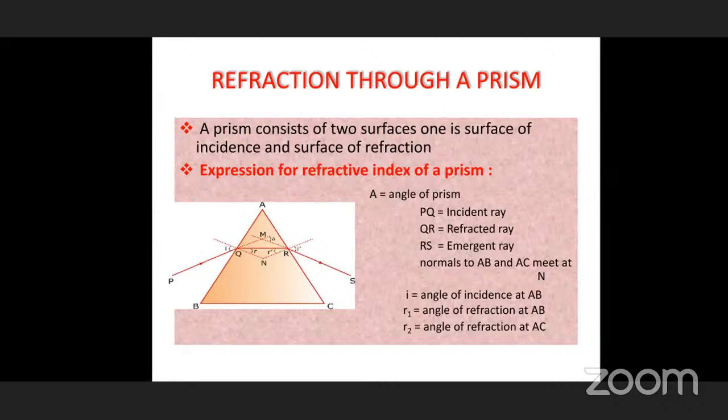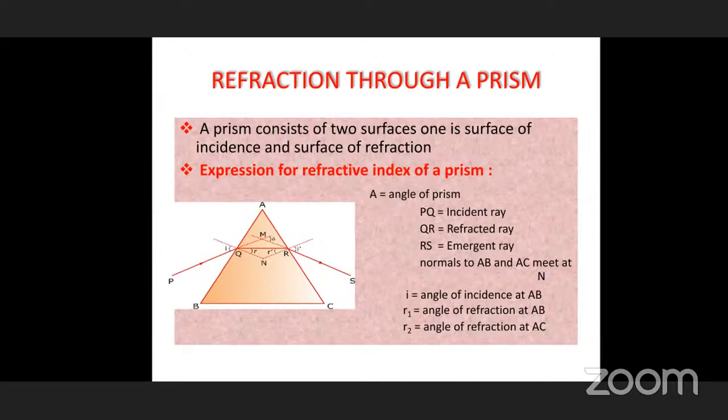So here there are different angles we have to consider. One is the angle of incidence at AB. Whenever you find incident or refracted angles, what you have to do? At the point of incidence, we have to draw a normal.